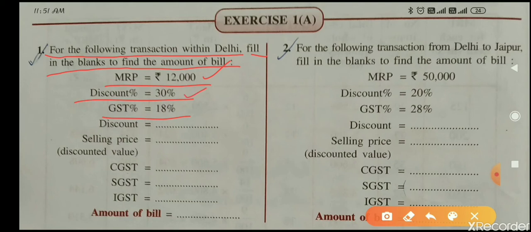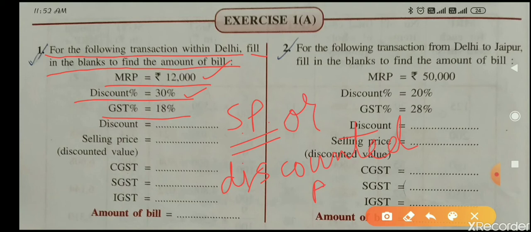After deducting the discount from MRP, you will get SP, selling price or discounted price. Keep in mind.